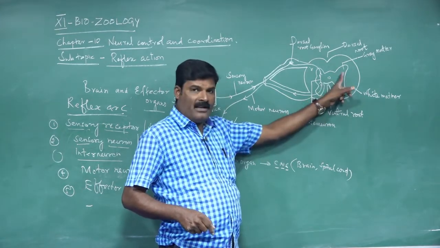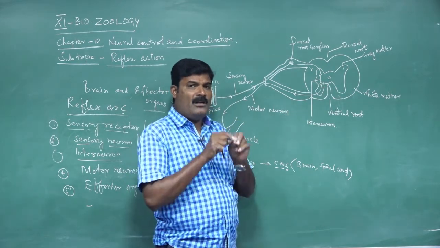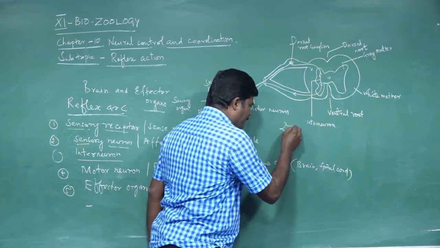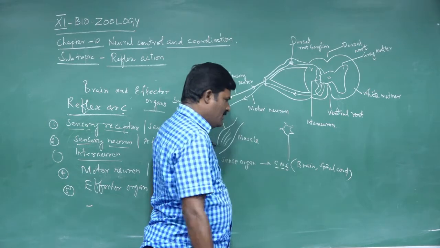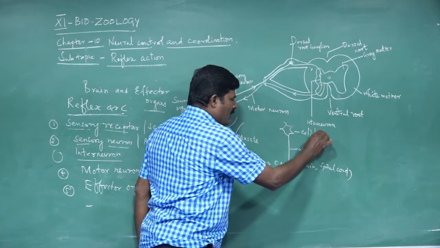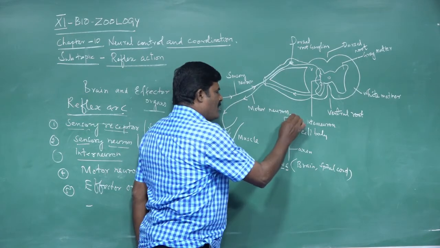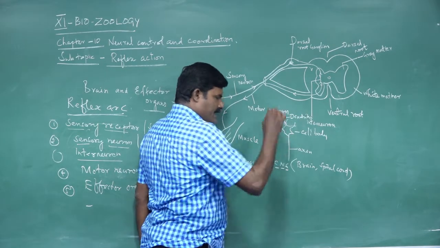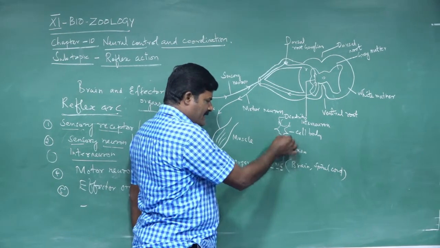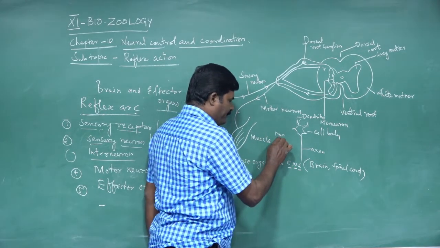The area consists of non-myelinated neurons. Non-myelinated means the neuron is not covered by the myelin sheath. For example, this is the neuron. This is called the axon. This is the cell body or cyton. Several processes arising from the cyton or cell body are called dendrites. So these are the structures of the neuron. Here, no myelin sheath is present outside of the axon. This is called non-myelinated.